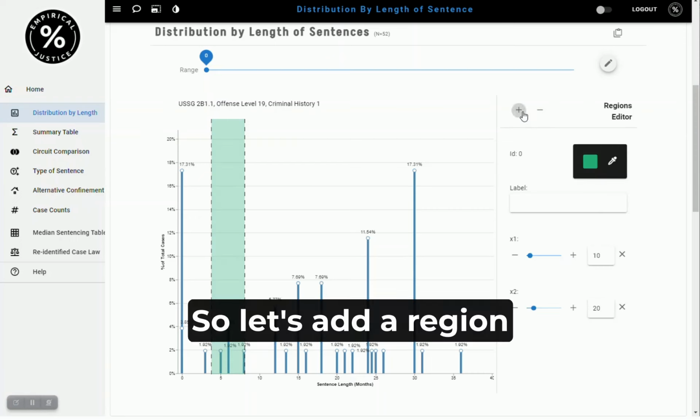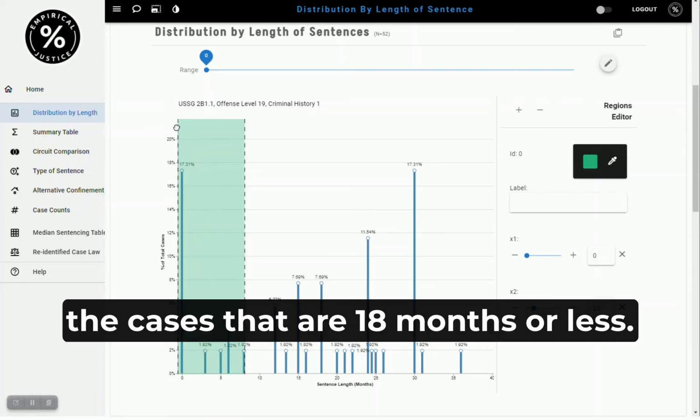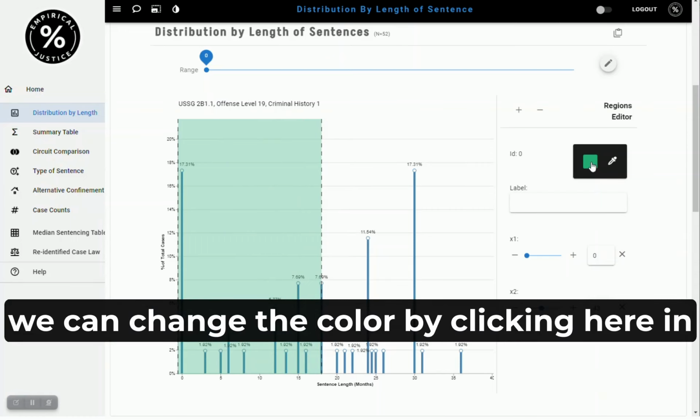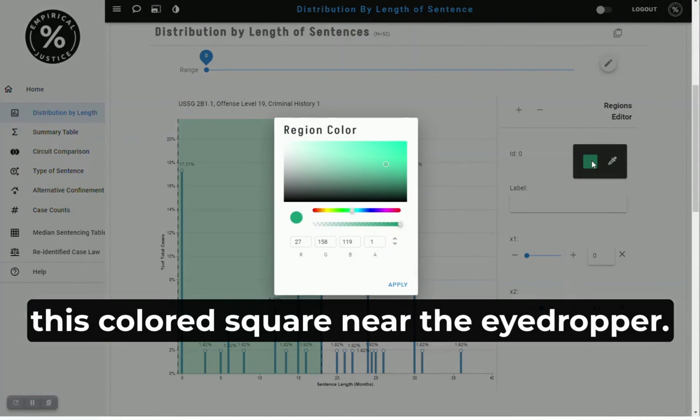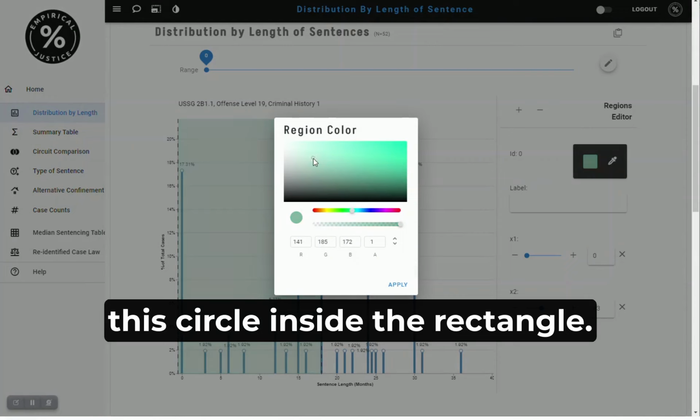So let's add a region that shows the cases that are at 18 months or less, that 56%. Now we can change the color by clicking here in this colored square near the eyedropper. And we can make it lighter by moving this circle inside the rectangle.